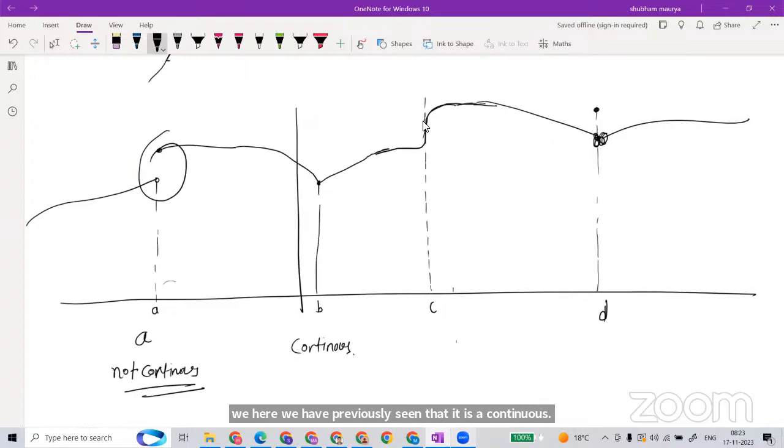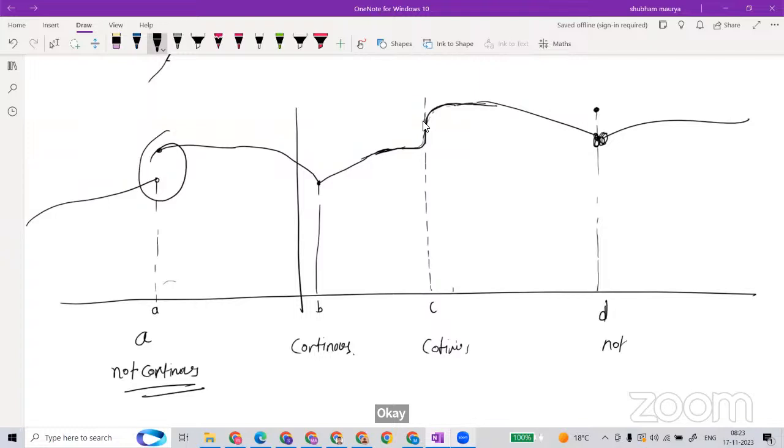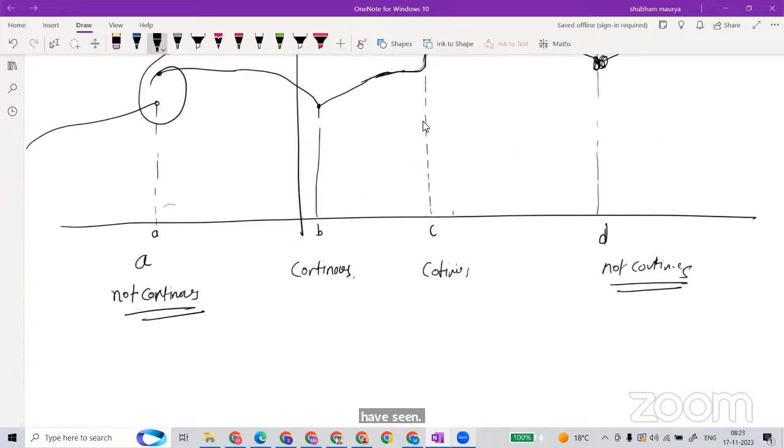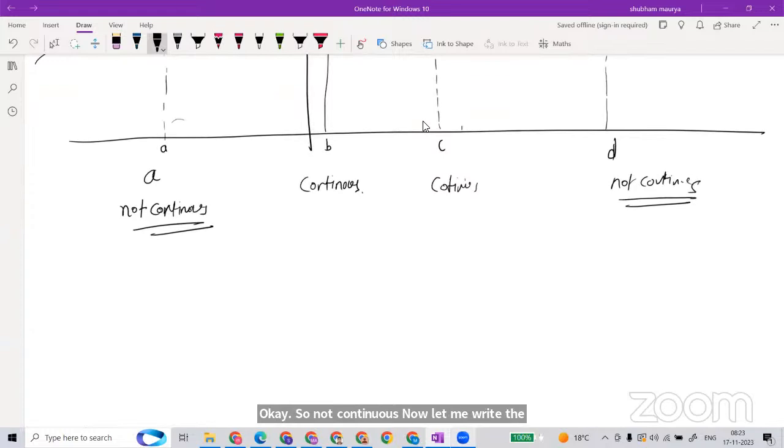What about this? Is this continuous or not? Continuous. It is continuous. No, we are not lifting the pen. It is actually continuous. And this one is not continuous. This one we have seen. Okay, so not continuous. Now let me write the definition first of all, the differentiability definition.